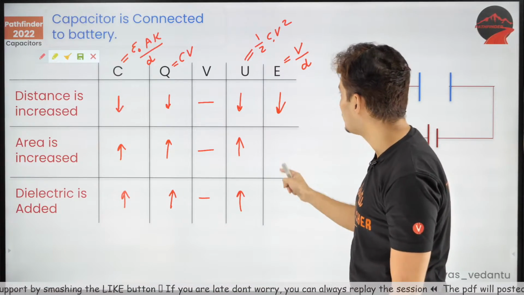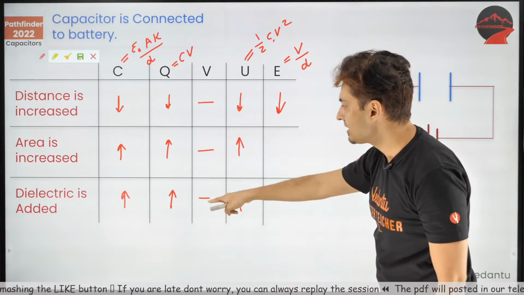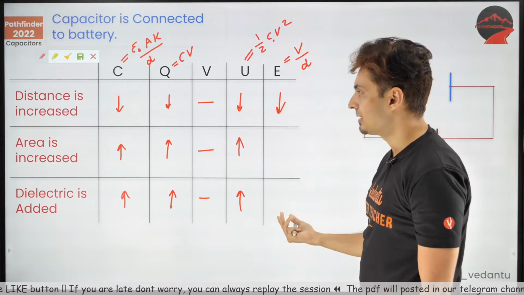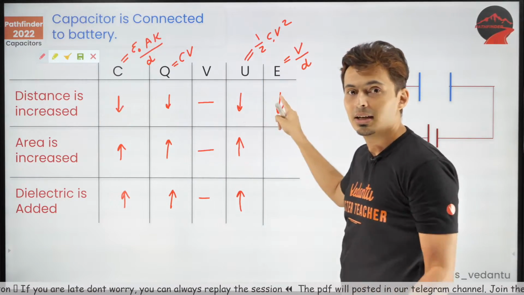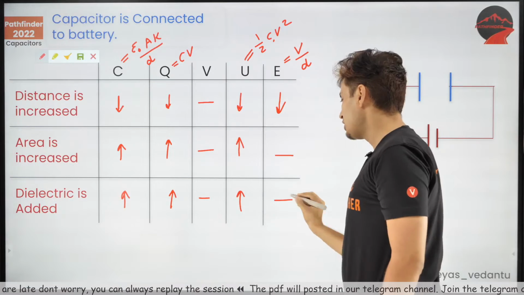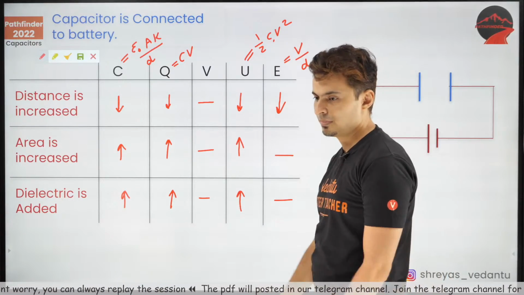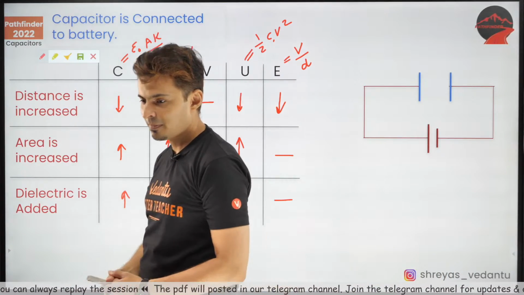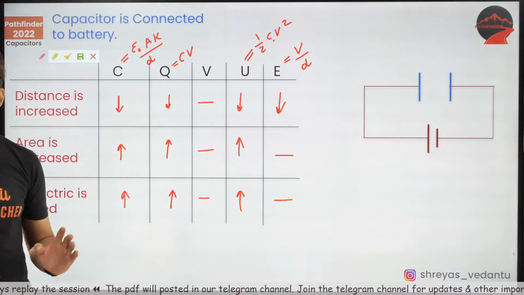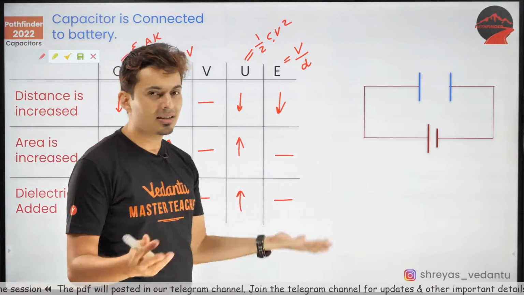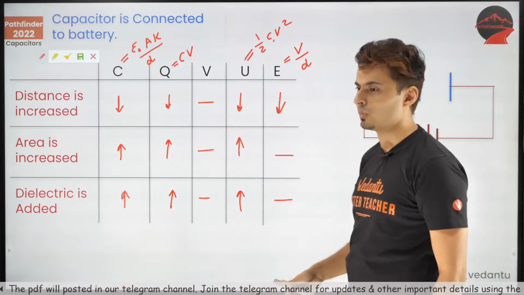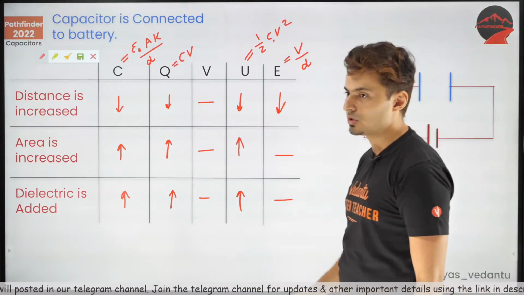In the other two situations, neither V is changing nor D is changing. Only in the first situation, distance changed. So in these two situations, nothing will change. Is this understood? So easy. If you know how to solve the questions, trust me guys, nobody can stop you from this. Nobody should be able to stop you.